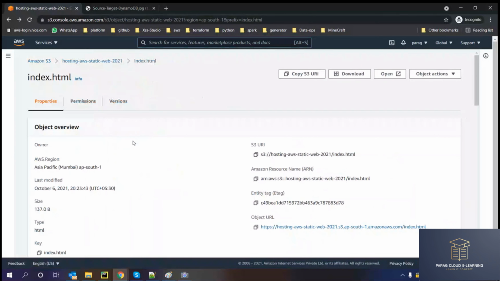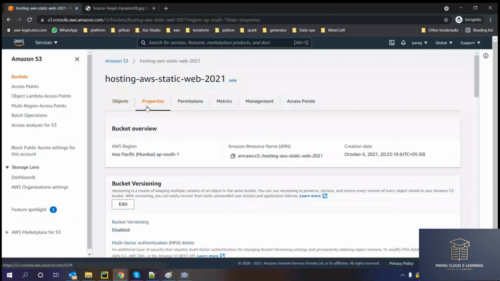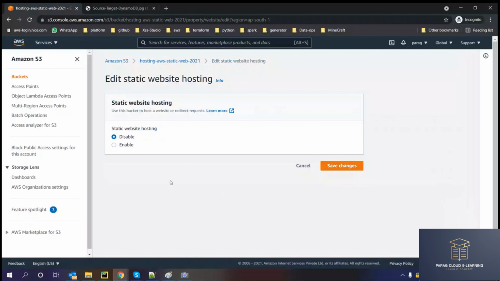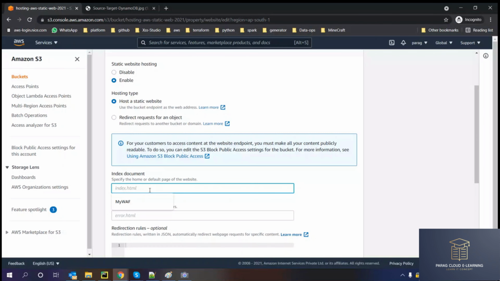If I want to make this a website, if I want to host anything on the web over the internet, go to the properties of the bucket, scroll down, and you will see static website hosting. It's right now disabled. If I click here and enable it, here you have to pass the file name on which your website is hosted.